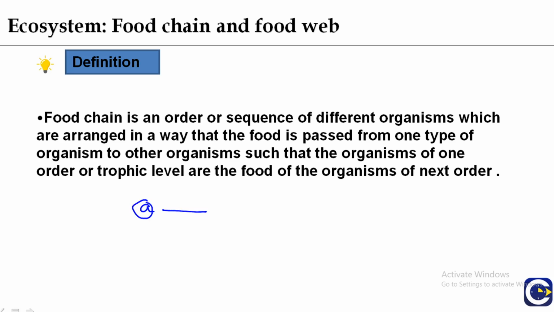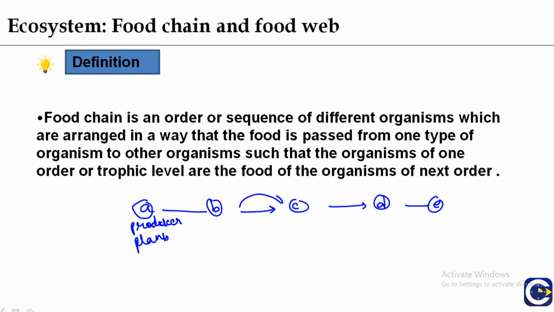If we consider A, B, C, D and E, these are five different organisms present in an ecosystem, and A are the producers, meaning the green plants which are making their food. These plants are taken up by B as food.